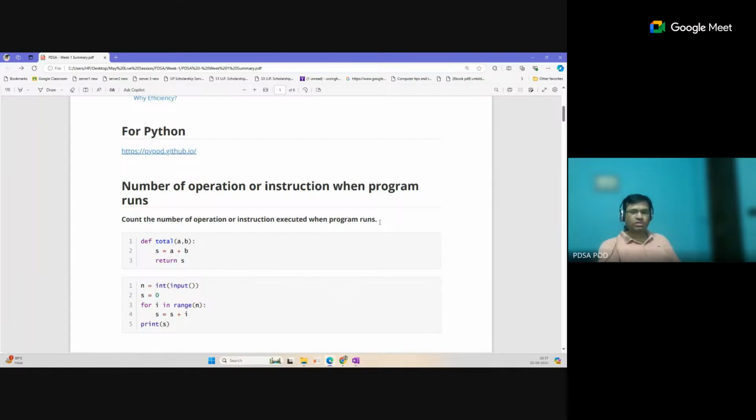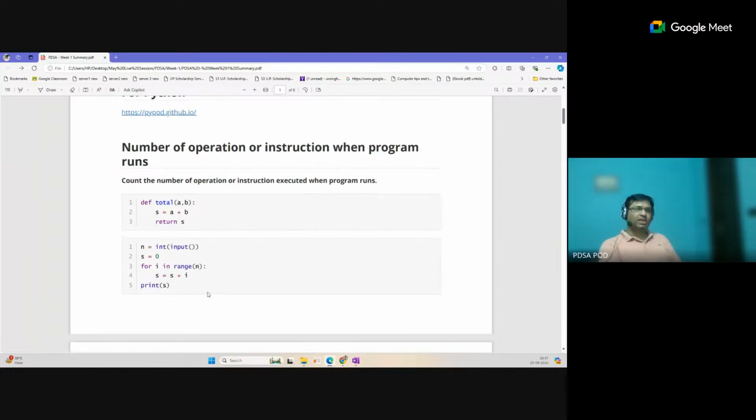Because of that, time complexity is represented by the number of steps at runtime: when we run the algorithm, how many steps are executed by the processor. That number of steps is represented by the time complexity in terms of input size, that is, how many steps are executed at runtime for the input we give.